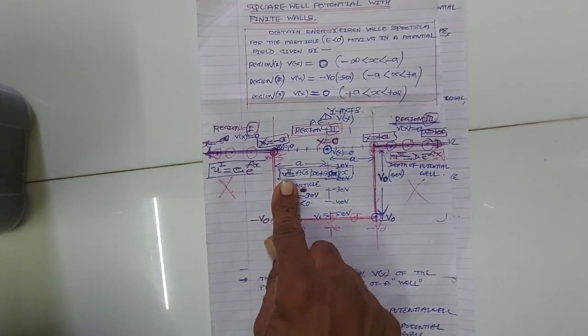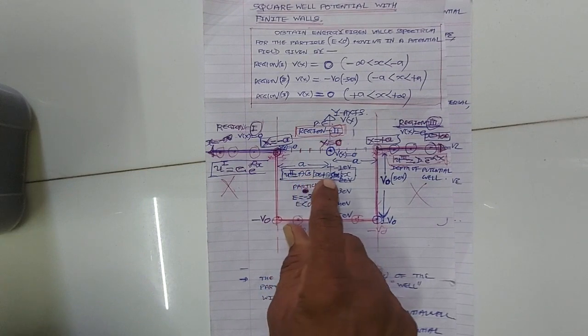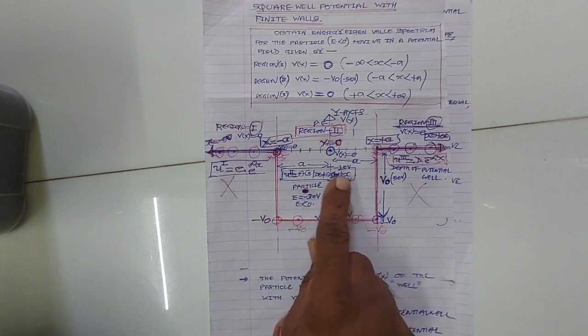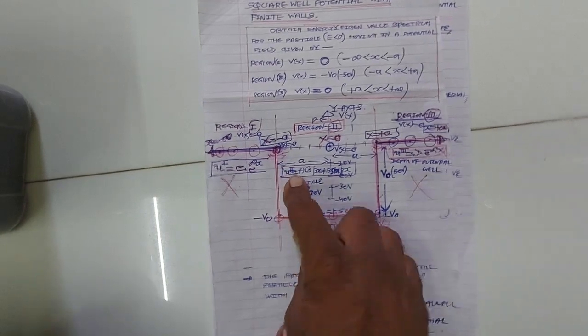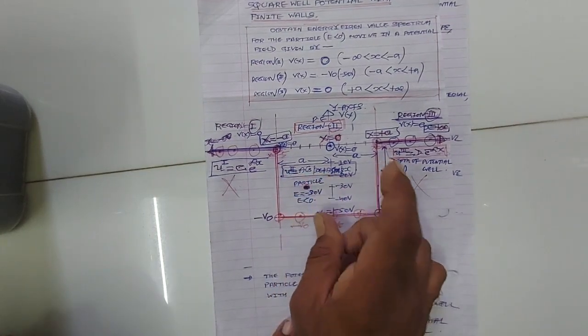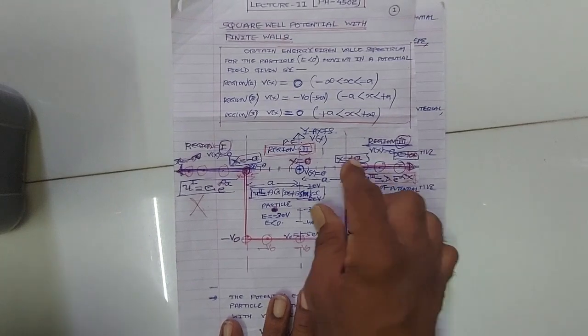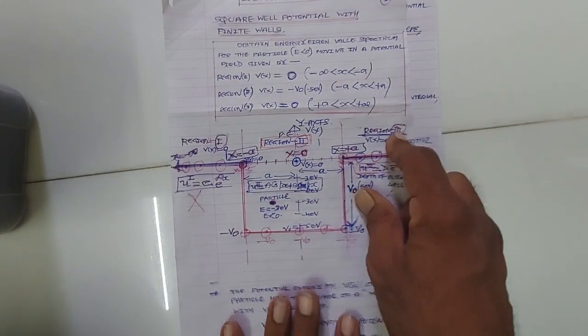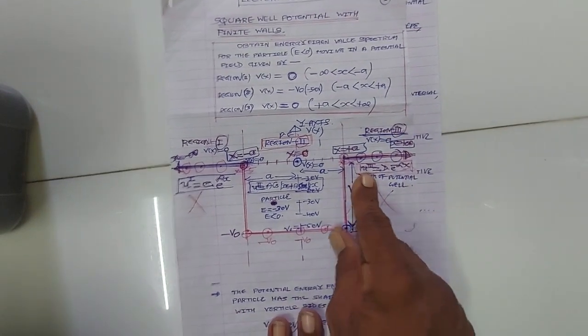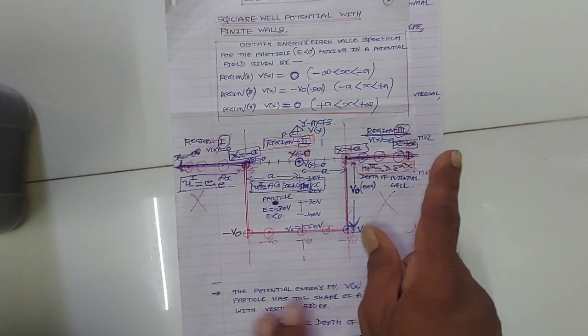In region 2, the solution of Schrodinger equation u2 is a cos beta x plus b sin beta x. So please make this correction. And x equal to plus a to x equal to plus infinity is region 3, in which the solution of Schrodinger equation u3 is d e raised to minus alpha x.